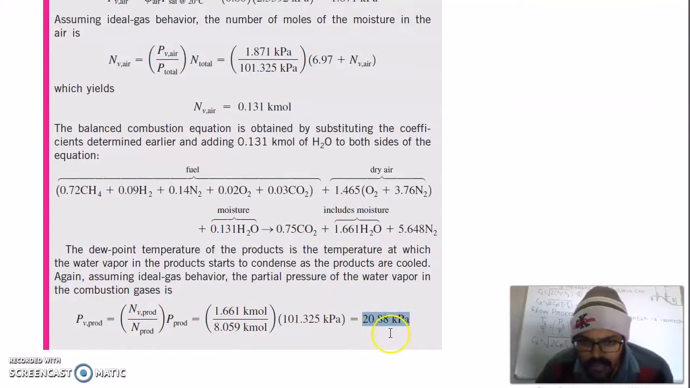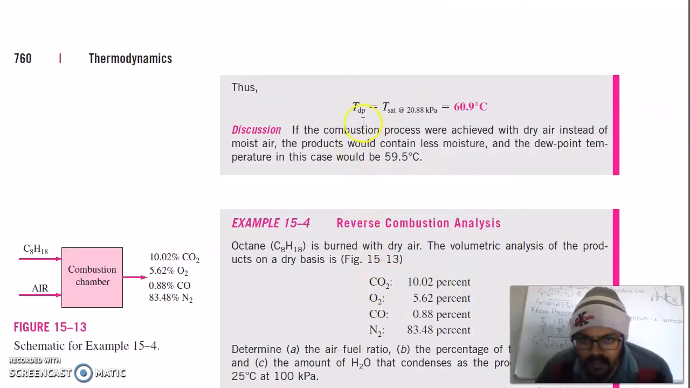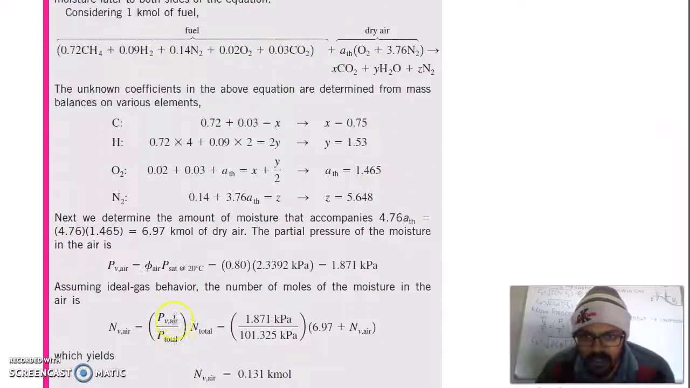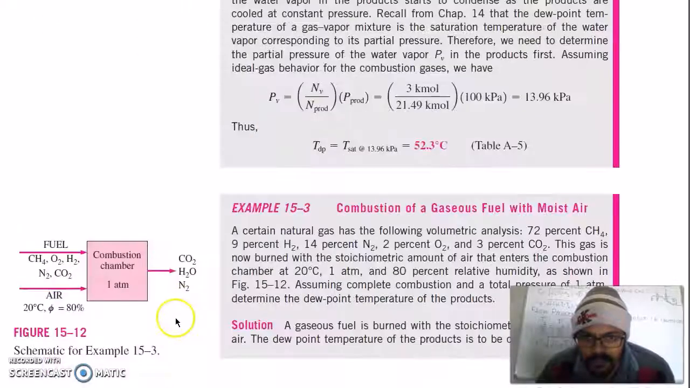So corresponding to this pressure, what is the dew point temperature? That is, dew point temperature is equal to saturation temperature at 20.88 kilopascal, which is 16.9 degrees Celsius. So this is up to here about the products of combustion, their dew point temperature.